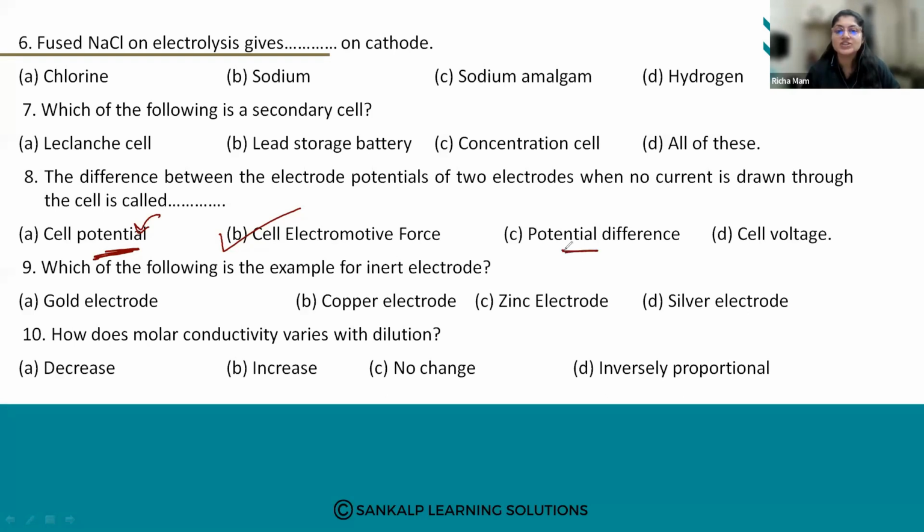Cell potential and potential difference are one and the same; the names are different, but the meaning is the same.